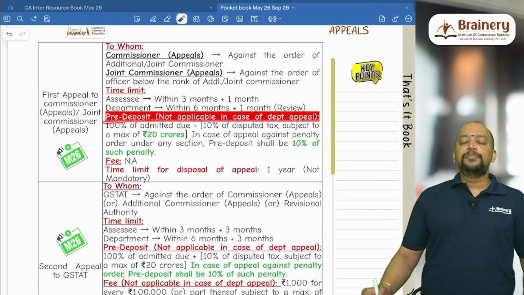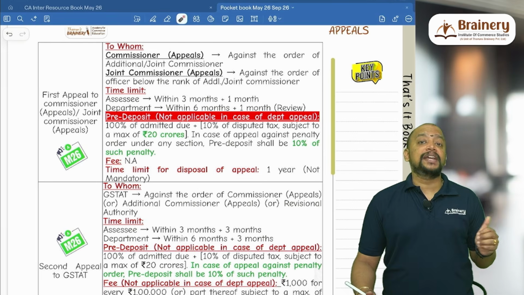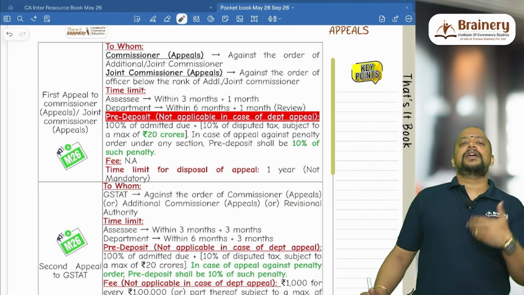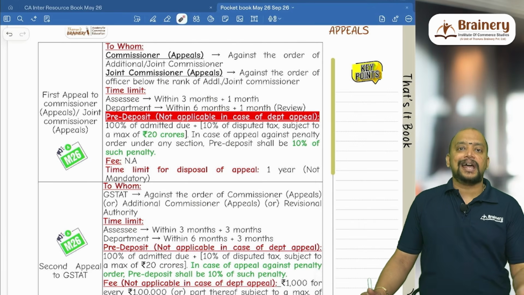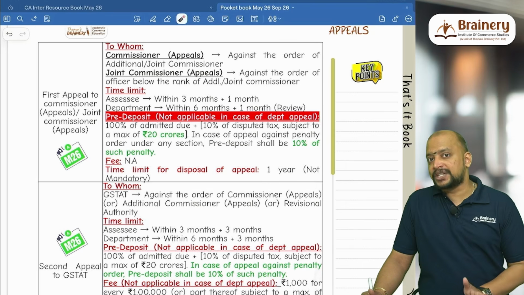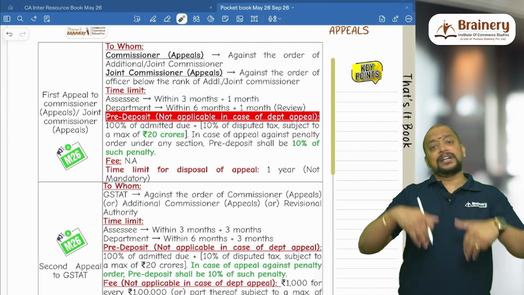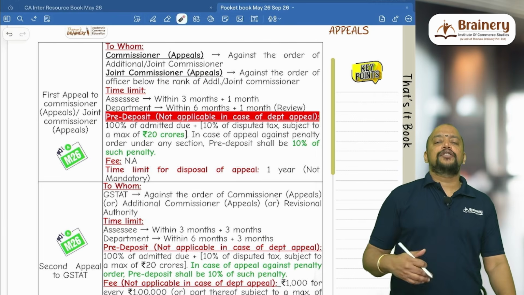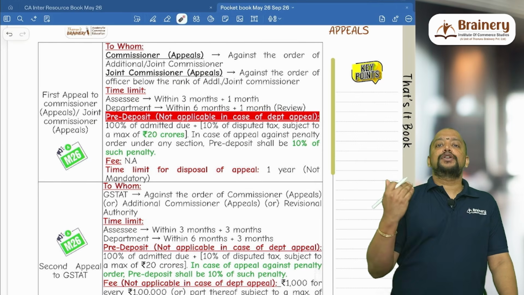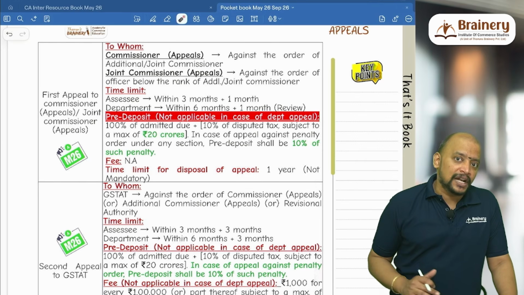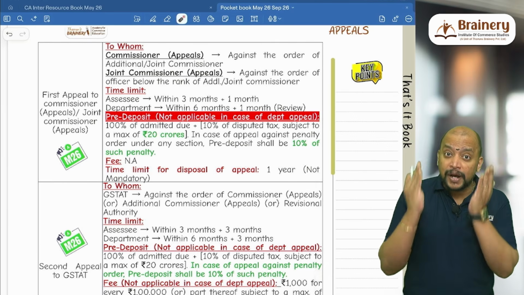And pre-deposit is not applicable in case of department appeal. What is a pre-deposit? 100% of the admitted due. Suppose if you are going for appeal to the first appeal authority against an adjudication order, wherein the tax is 100 lakhs, but the dispute is only for 60 lakhs, then the remaining 40 lakhs you are going to admit. So you have to pay that 40 lakhs. That is not pre-deposit. That is anyhow you need to pay, so that you are paying. So therefore 100% of the admitted due. That is with respect to that 40 lakhs, whatever you have admitted, that 40 lakhs plus interest on 40 lakhs plus penalty on that 40 lakhs you need to pay. And this is not a pre-deposit. This anyhow you admitted, you have to pay.